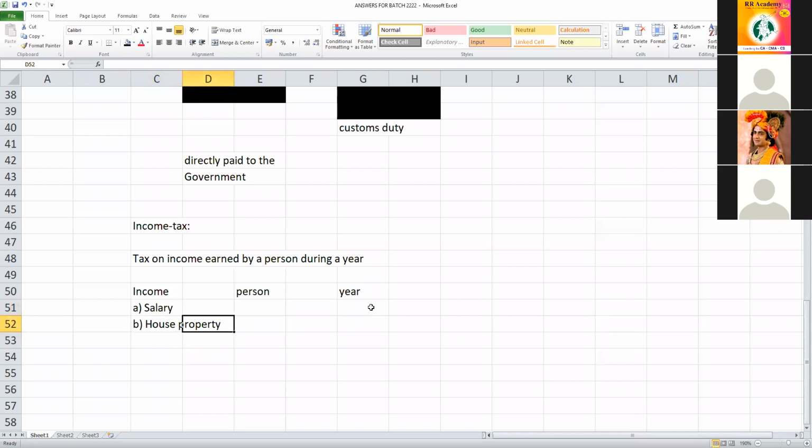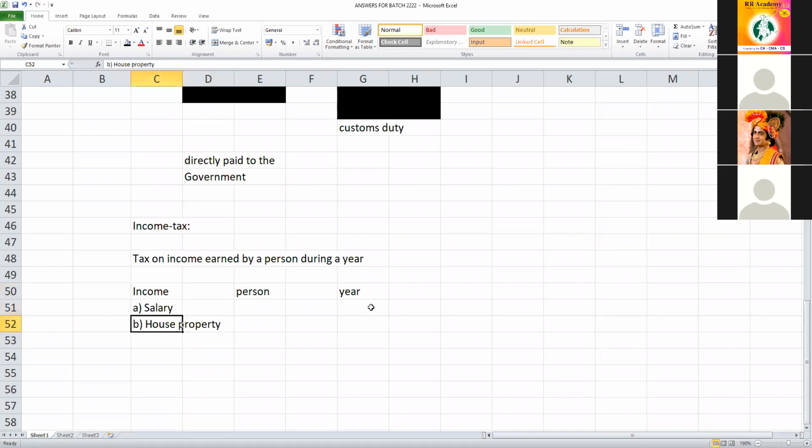What is house property income? Can you tell me what house property income means? Rent, sir. Say rent is that. Suppose you own a building which is let out to a tenant. The tenant pays you 25,000 rupees per month. So 25,000 into 12, 3 lakhs rental income.